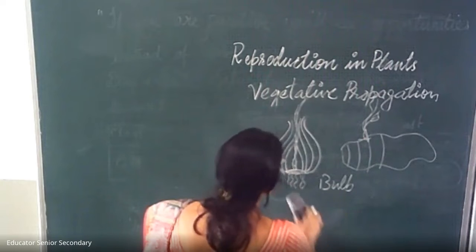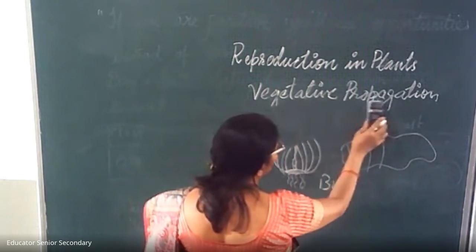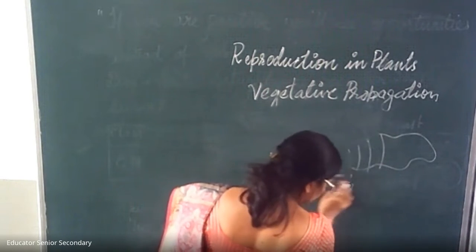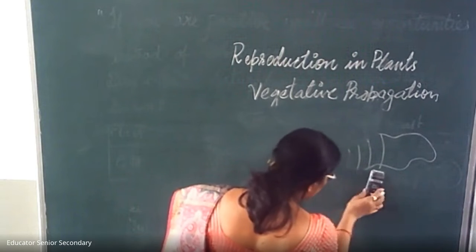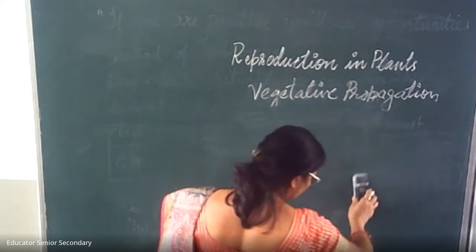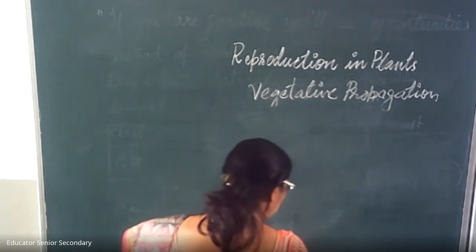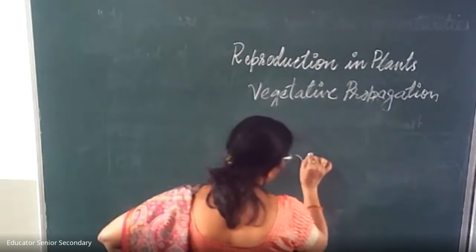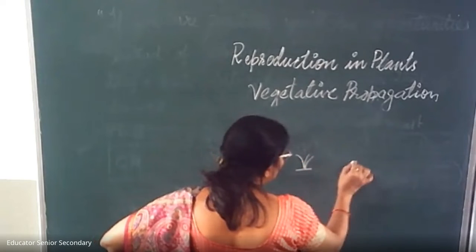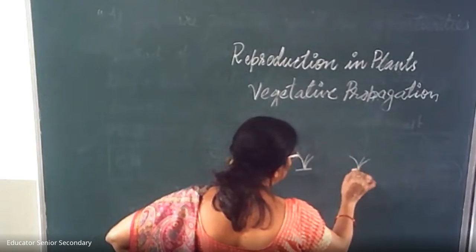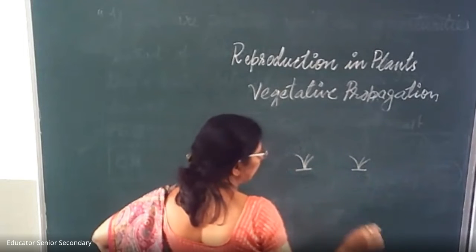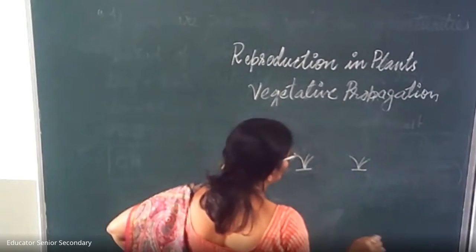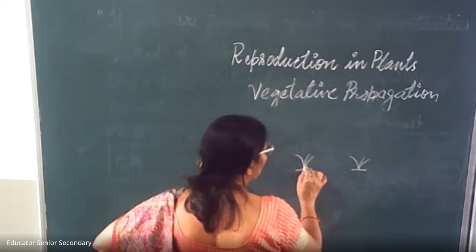Now, next example of vegetative reproduction: some plants like strawberry, jasmine and grasses. Children, you must have seen when we sow grasses, we always sow at a distance. But after some time, what happens? The whole garden is covered with grass. How?